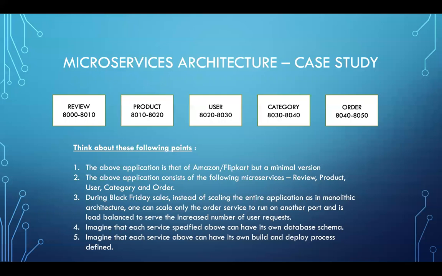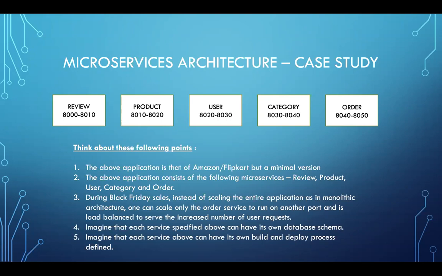So when it comes to this particular case study, we have the review service, the product service, the user service, the category service, and the order service. Let's think of the above application as something along the lines of an e-commerce application, Flipkart or Amazon based, and it consists of the following microservices.